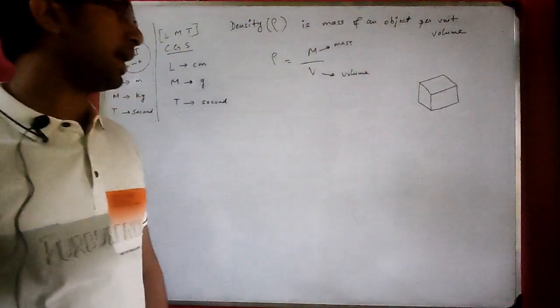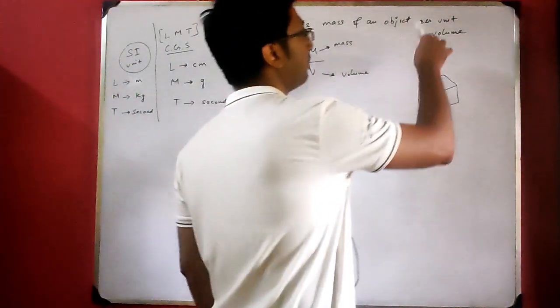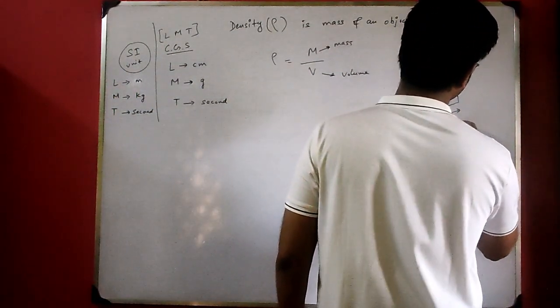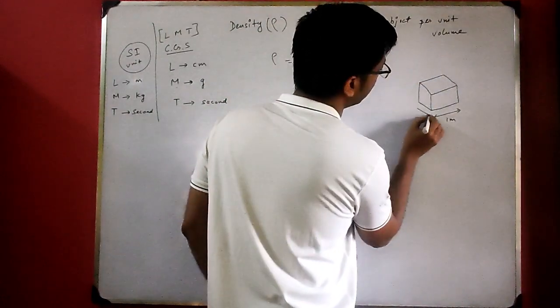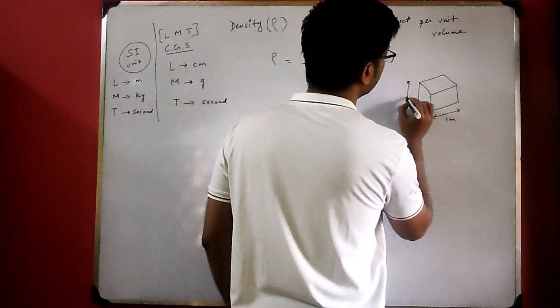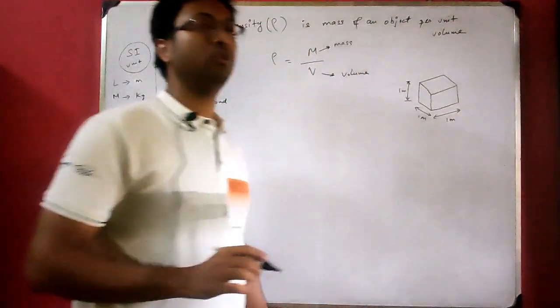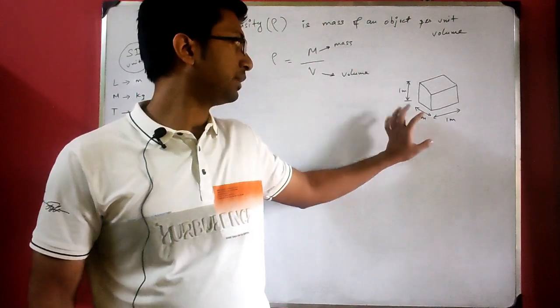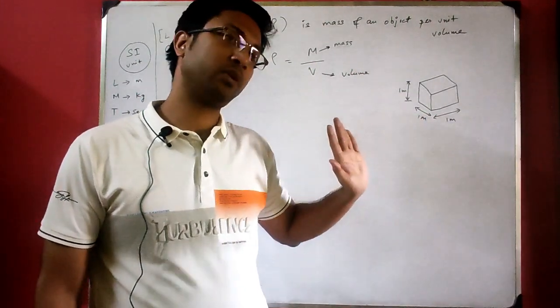There is a box like this, and the amount of matter that is present in the box. Now the dimension of the box, let us say this is 1 meter. This is also 1 meter. And its height is also 1 meter. So we can see that it is a cube. A cube has length, breadth and height all the same. Length is 1 meter, breadth is 1 meter, height is 1 meter. Okay, so it's a cube.